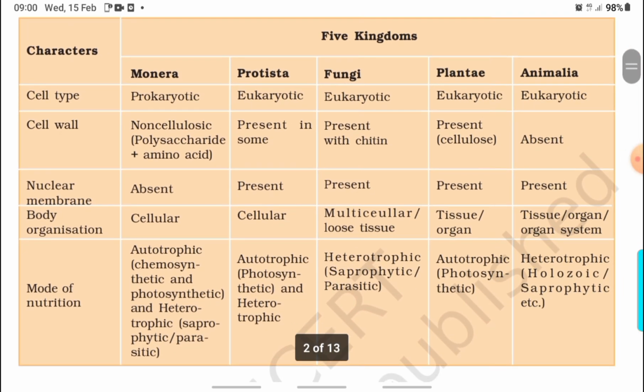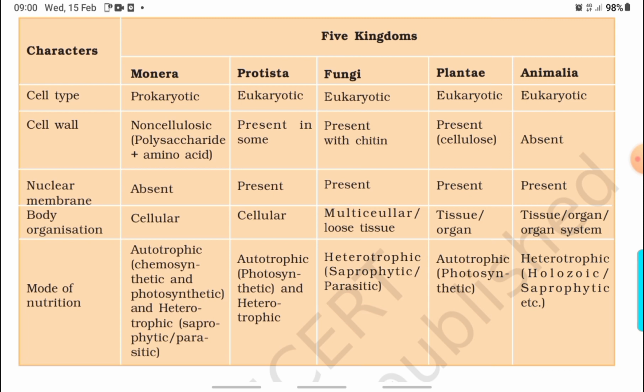Let us begin with the Monera. Its type of cell is prokaryotic. In Protista, it's eukaryotic. In fungi, it's eukaryotic. In Plantae, it's eukaryotic. In Animalia, it's eukaryotic. The cell wall in Monera is non-cellulosic, made up of polysaccharide plus amino acid. In Protista, it is present in some. In fungi, present with chitin. In Plantae, present, made up of cellulose, and in Animalia, it's absent.